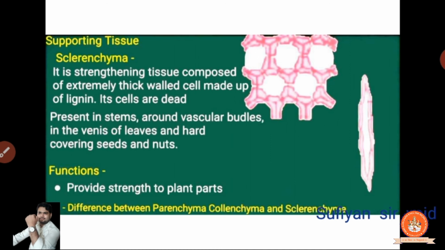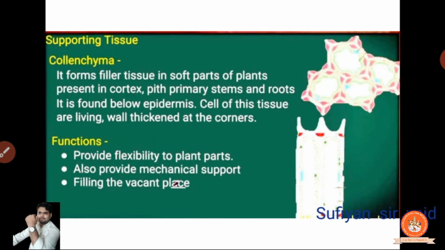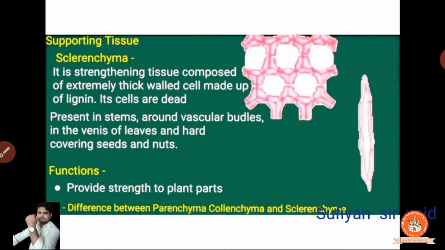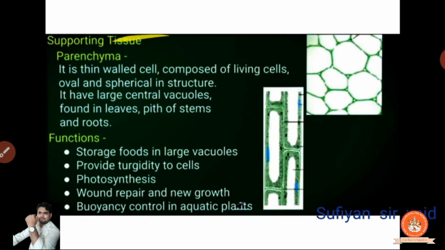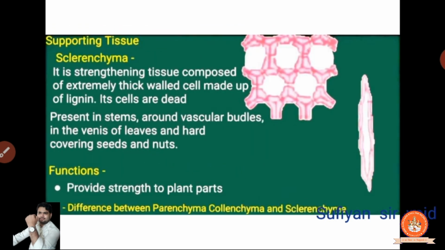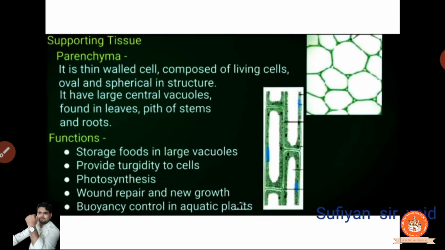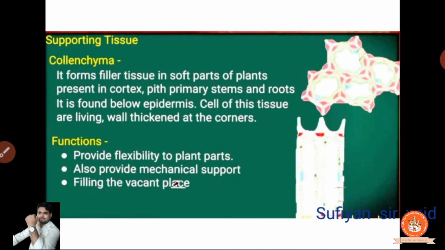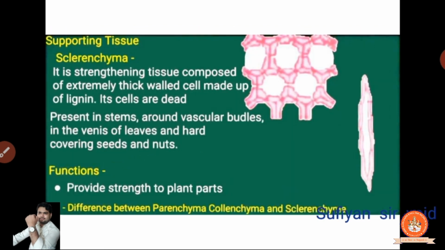This is the most important thing. If you have seen the proper video, you can find the difference. One is made of living cells. This is also living cells. This is from dead cells. Food storage, supportive, that you can find. Clear? This is a very important question.